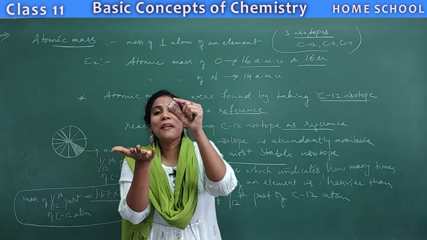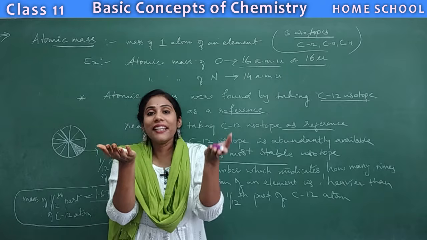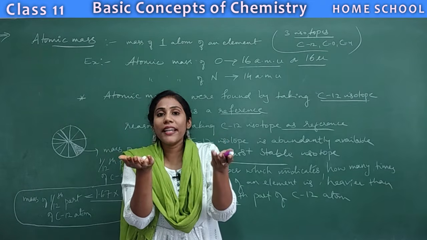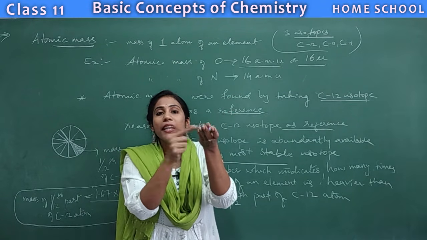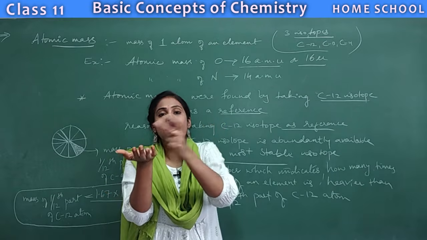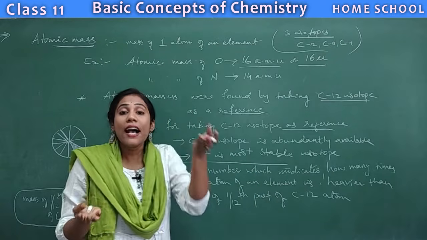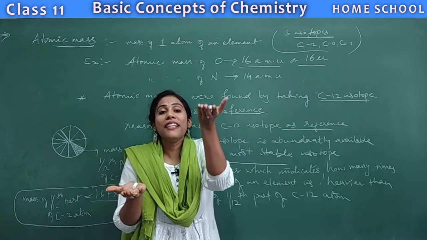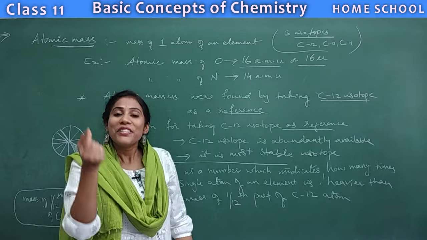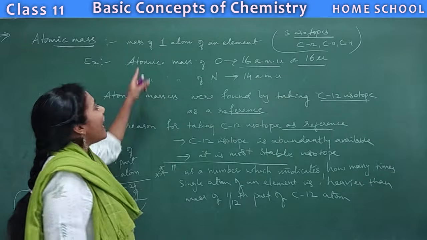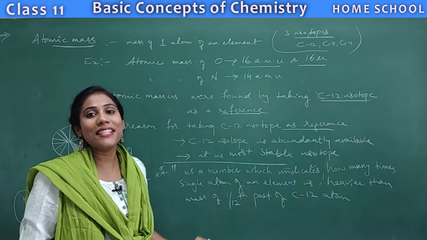So if this is 1/12 part of carbon atom, I am comparing every other element with this small piece. If this one is 2 times heavier than this one, then its atomic mass is 2. If this one is 10 times heavier, then its atomic mass is 10. It is just a number that indicates how many times the atom of another element is heavier than this 1/12 part of carbon atom. That number we call atomic mass. The definition is very, very important to understand.